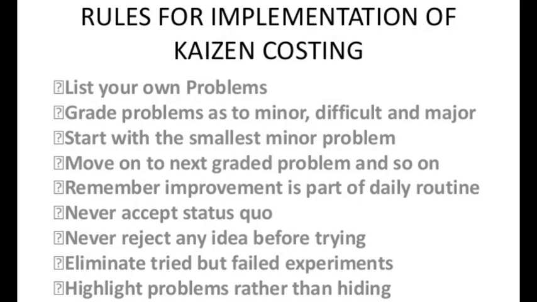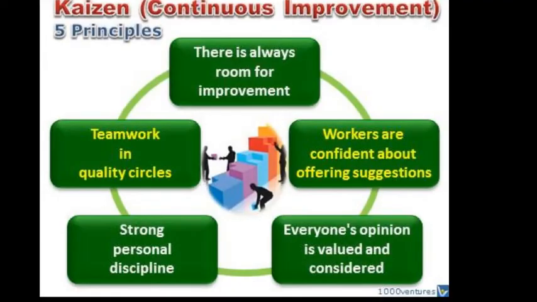Okay, so let's get back to the principles of Kaizen costing. As you can see in this particular diagram, there is always room for improvement, and workers are confident about offering suggestions. And this is the change that you have to bring in to implement your Kaizen costing effectively. And everyone's opinion is valued and considered. Strong personal discipline and teamwork in quality circles. So these are all the 5 principles that you have to follow if you want to apply your Kaizen costing successfully, right?